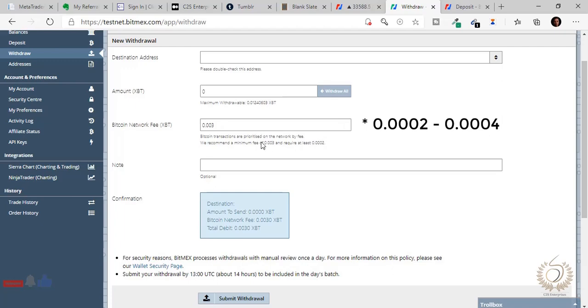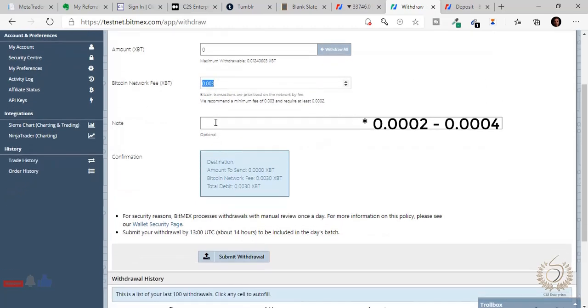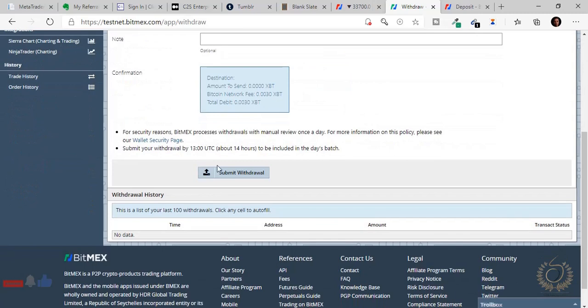Everybody knows that. So they normally recommend a minimum of 0.03 and at least 0.002. So I recommend you keep it 0.002 to 0.004. I think this 0.003 is okay. And now you can add additional notes, and that's it. You press submit and your withdrawal will be submitted.